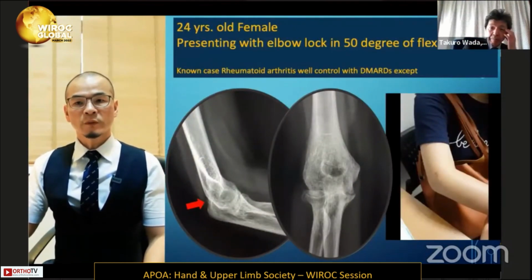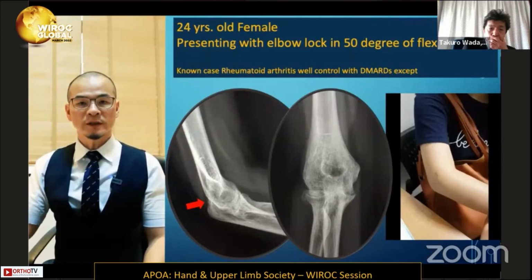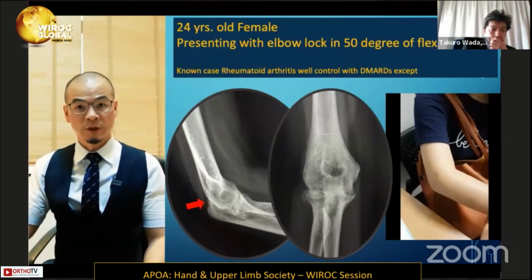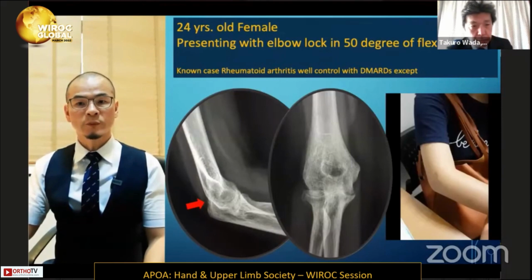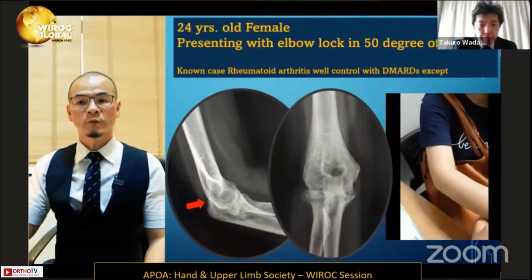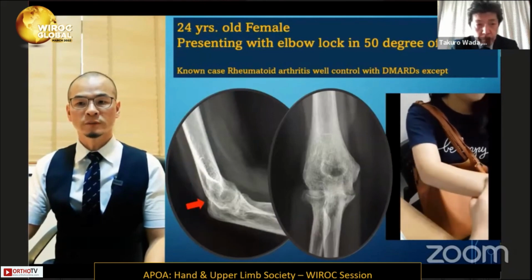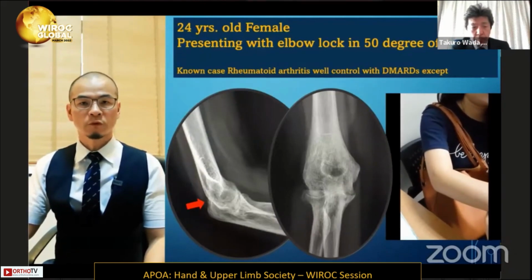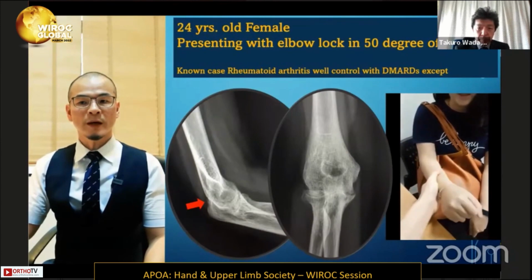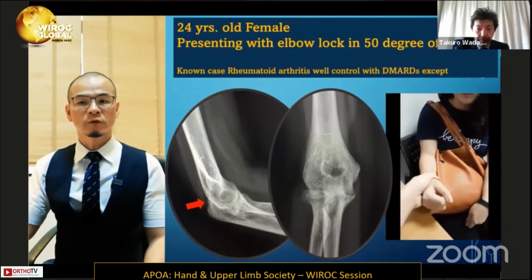Here is another challenging case: a 24-year-old female presenting with the elbow locked in 50 degrees of flexion. She is a known case of rheumatoid arthritis, well controlled with DMARDs, but unluckily she was complicated with an ankylosed elbow. Her elbow developed a bony bridge in the back of the elbow. Here is a video clip to show her motion. She cannot move, but still has some pronation and supination.